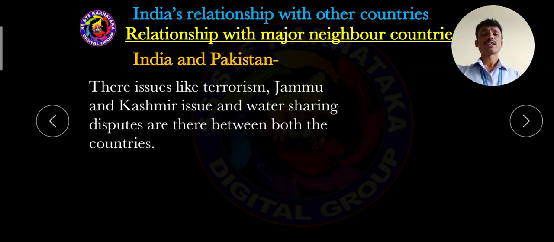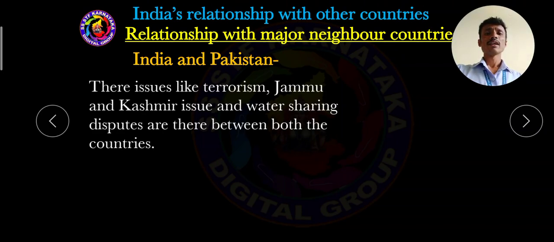After the trade relationship started, there are major issues between India and Pakistan. Always some important clashes and fights are there between India and Pakistan. The major issues, like terrorism, mean the threat of violence. Pakistan is always encouraging violence. Pakistan always encourages terrorism, but India does not support terrorism. This is the reason there are clashes between India and Pakistan.